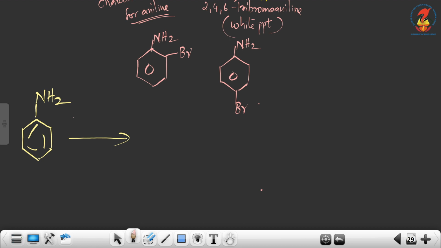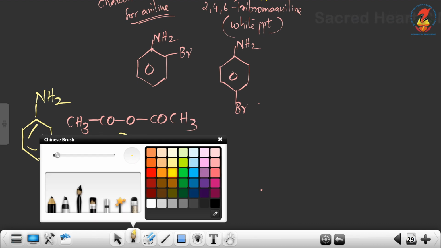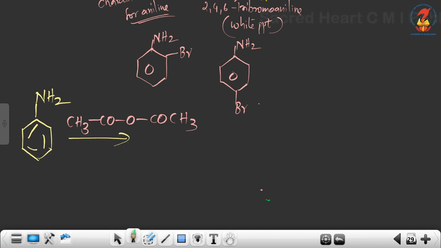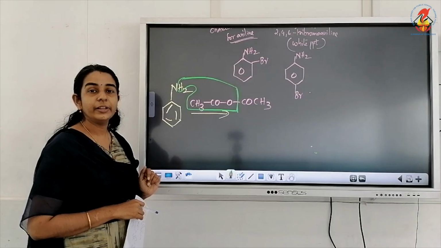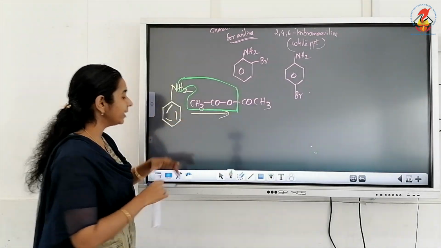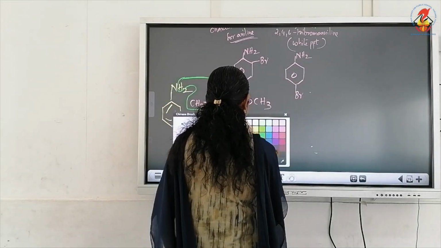The formula of acetic anhydride is CH3CO-O-COCH3. What happens here is that it breaks, and CH3COOH is eliminated.